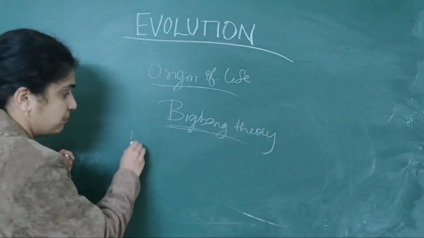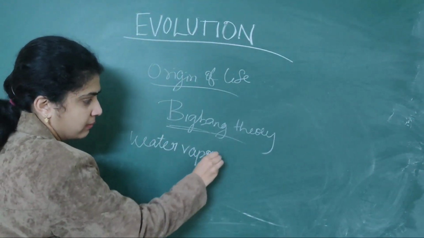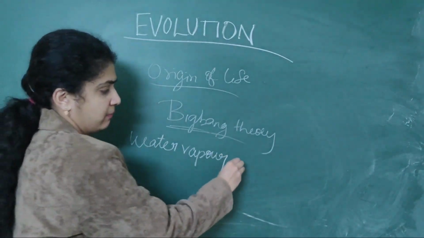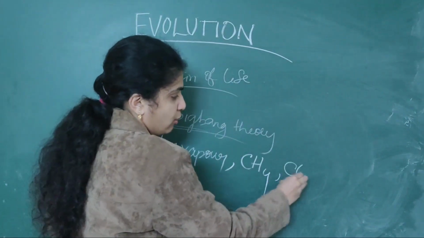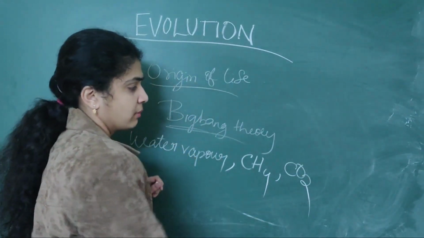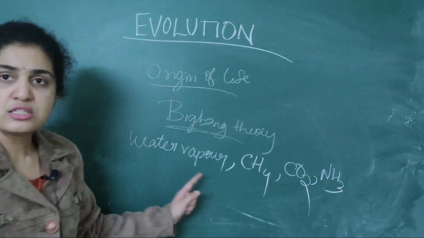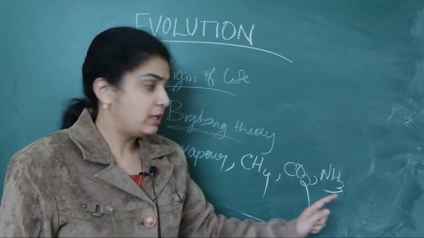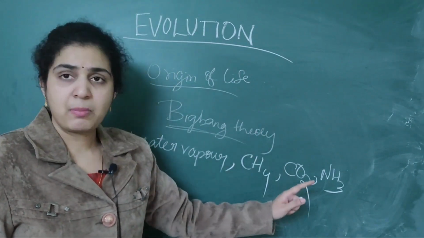Later, water vapor, methane, carbon dioxide, and ammonia. These four substances are an important NEET question: water vapor, ammonia, methane, carbon dioxide.